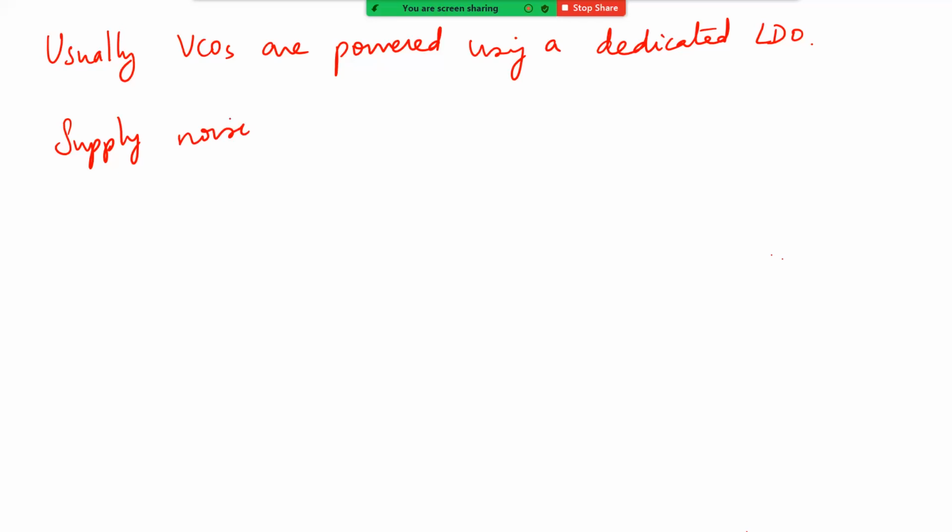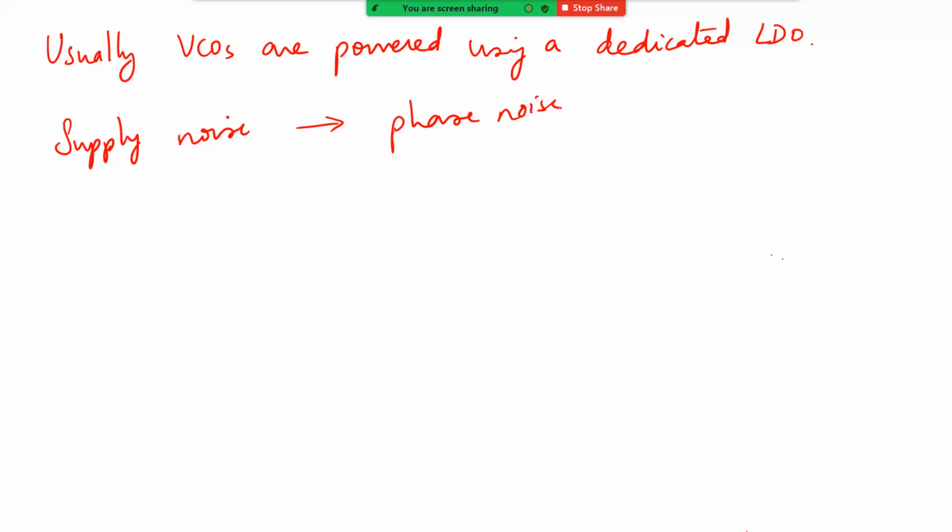So supply noise will directly affect your phase noise. Supply noise will basically just make your VCO move around like anything, right? So across time, if you see, the spectrum will basically be smeared, because the VCO is basically moving around. So the supply noise will affect your phase noise very heavily.